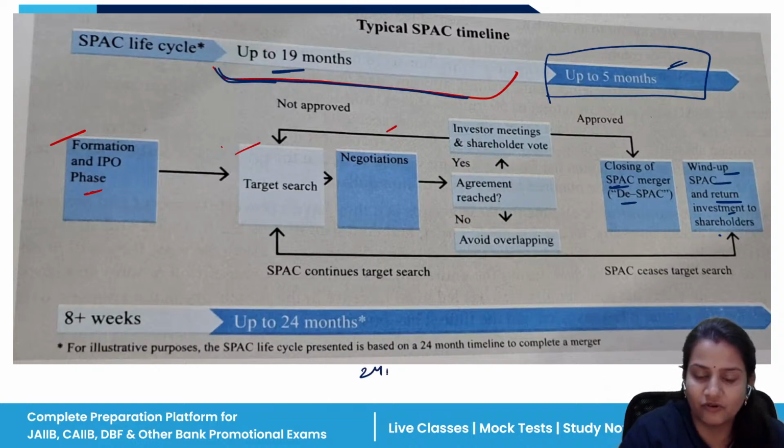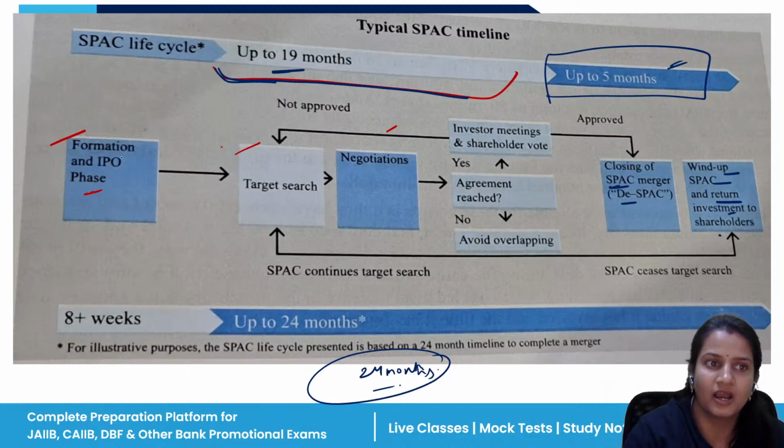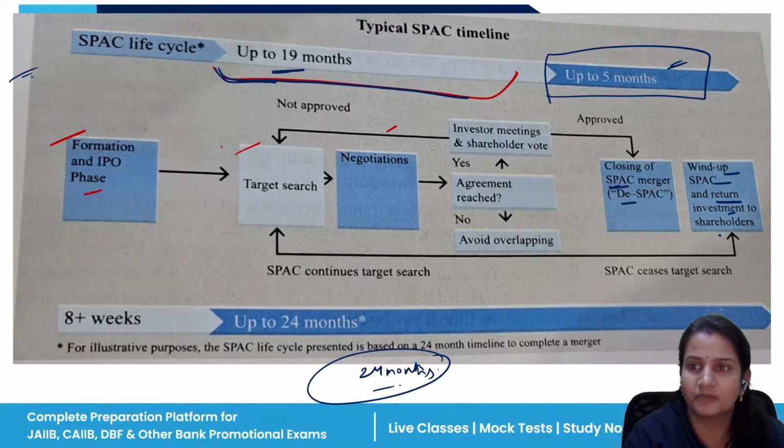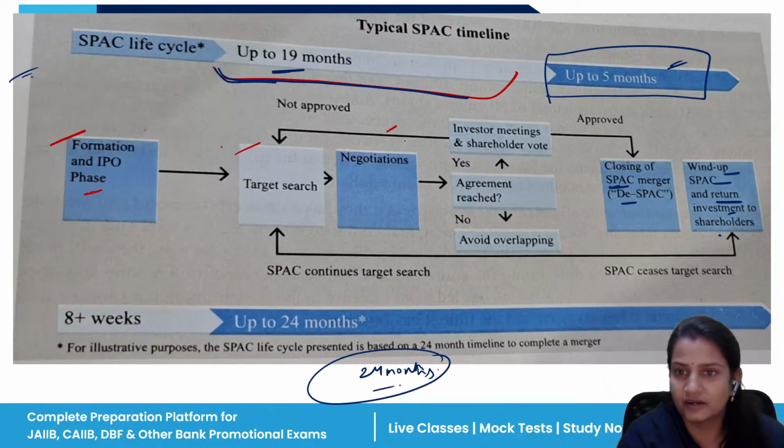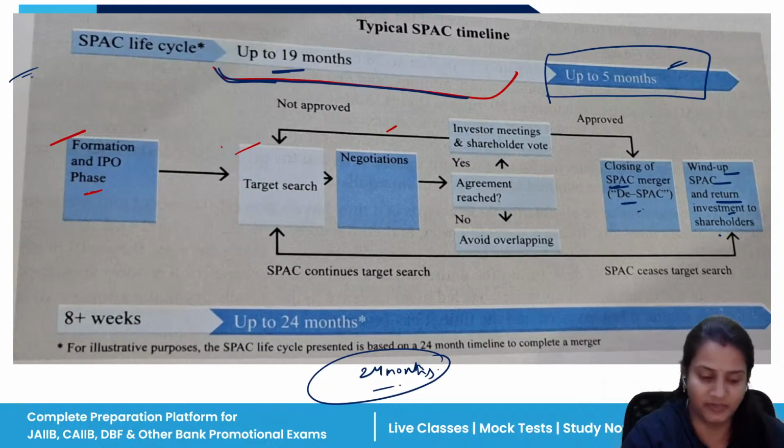So basically 24 months is the tenure. A time frame of 24 months has been given to do all these things. Within this stipulated time, they have to complete all the negotiation, the searching for a target company, and the meetings to be held. Then once the ownership has been transferred, they have to prepare themselves for winding up. This is what takes place.